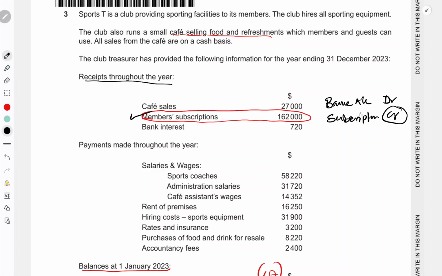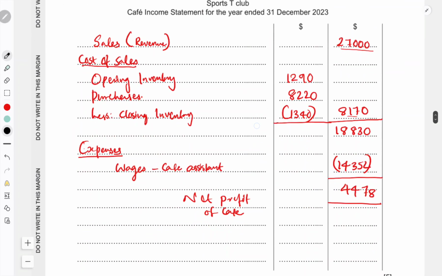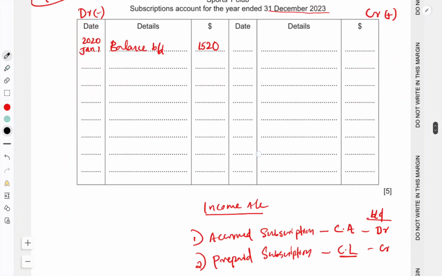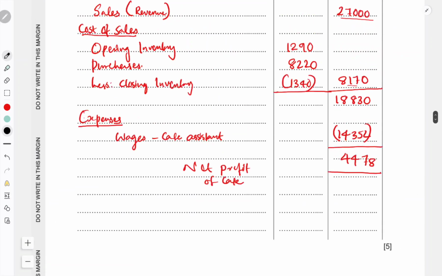So it means the credit side of the subscription account. We'll write the corresponding entry, bank. So in the subscription account we will write here at the year end, December 31st, the corresponding entry bank, or we don't know whether it is bank or cash, so I'm writing bank or cash. That was 162,000. Now we can go to the closing balances.